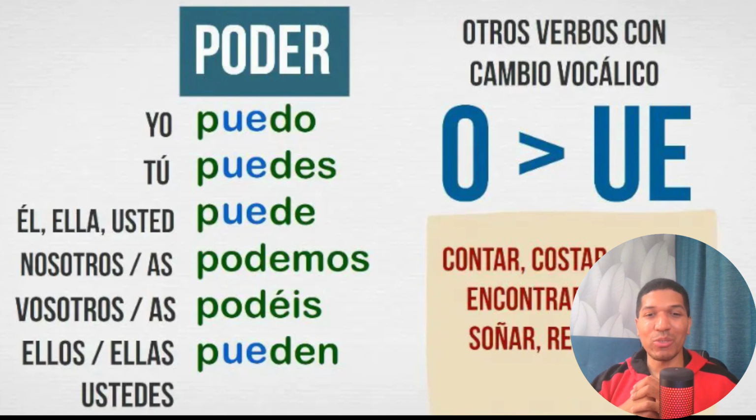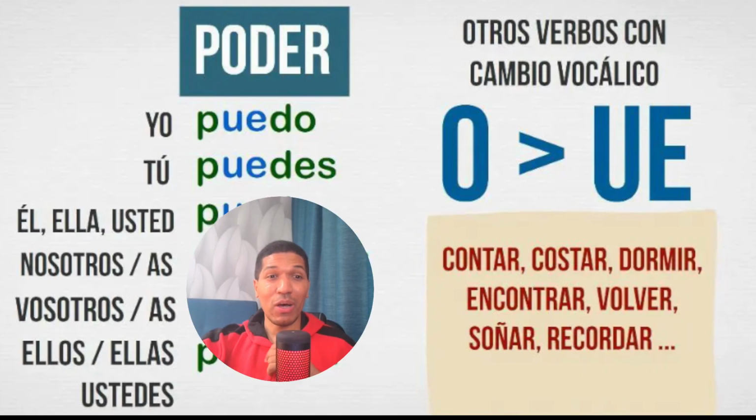But nosotros and vosotros stay the same. You don't need to change anything. Very good for you, yeah? So, only yo, tú, él, ella, usted, ellos, the pronouns, you need to change O to UE. Got it?